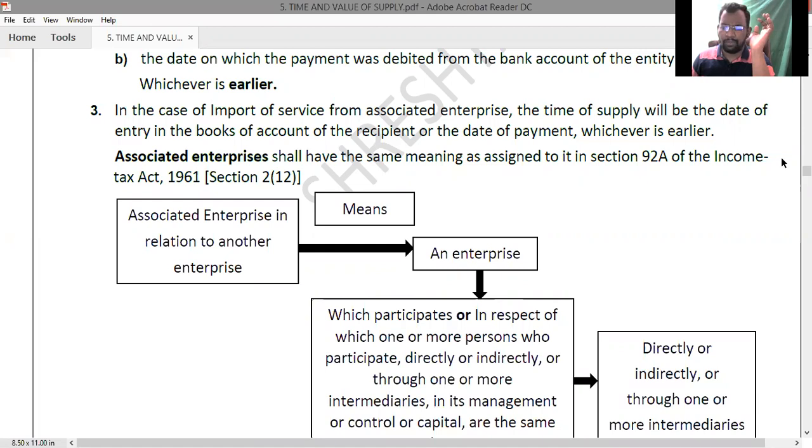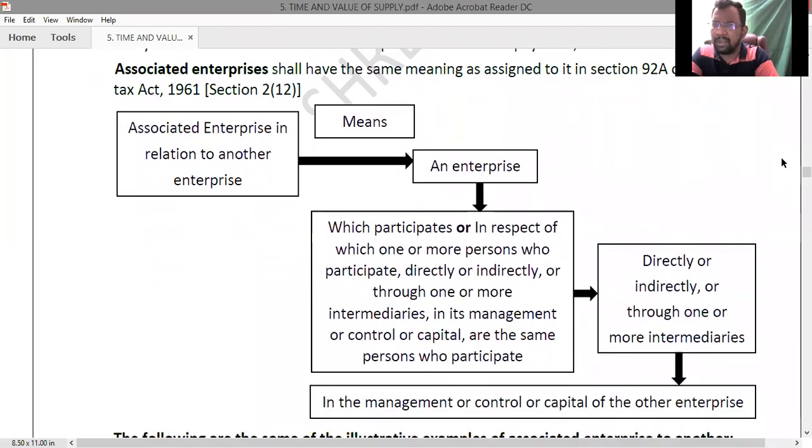Now see the definition of associated enterprises. Not that important from the examination point of view. This is given only for your general knowledge. You don't get any straightaway question in the main exam. What do you mean by associated enterprises? Don't expect such straightforward questions, especially from the subject taxation. Clear? So associated enterprises in relation to one another enterprise means, Manaswini, read it out.